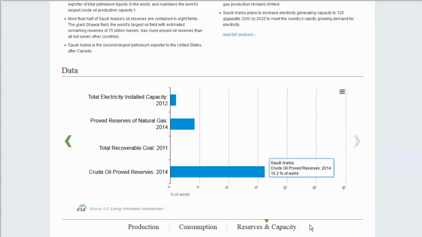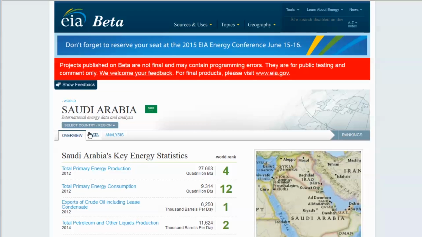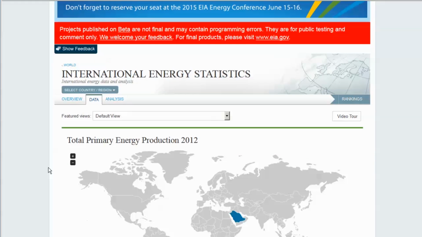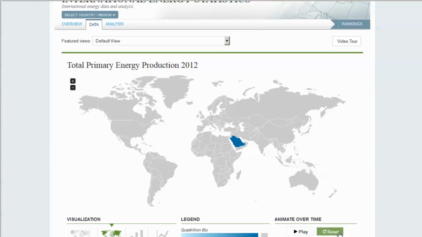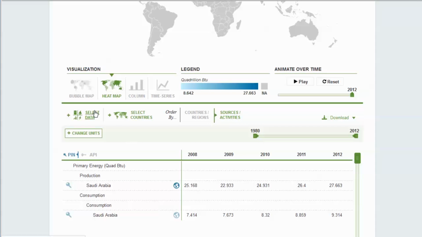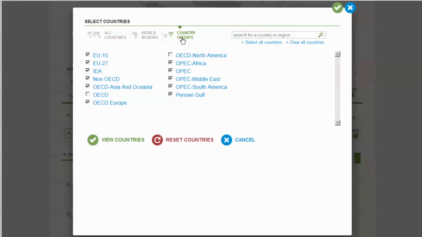But wait, there's more. Take a peek at our expansive data viewer, which you can access by clicking the Data tab here. You'll notice we went into this tool while browsing Saudi Arabia's analysis, so only that country is highlighted in the map, and only its data is displayed in the grid. If you want to view a different country, or the entire world, just use the Select Countries menu here. We've sorted the world's geography by individual countries, world regions, and political country groups, such as OPEC.